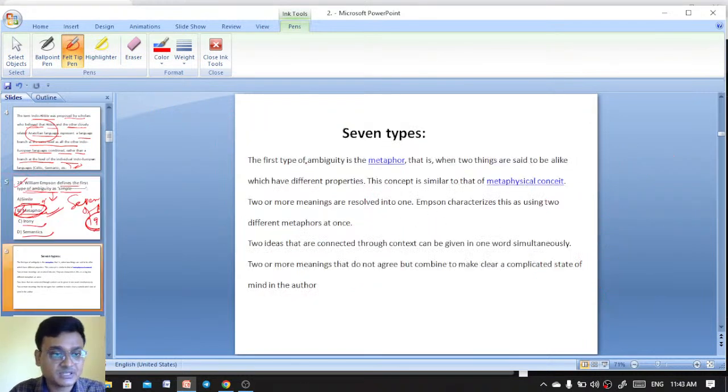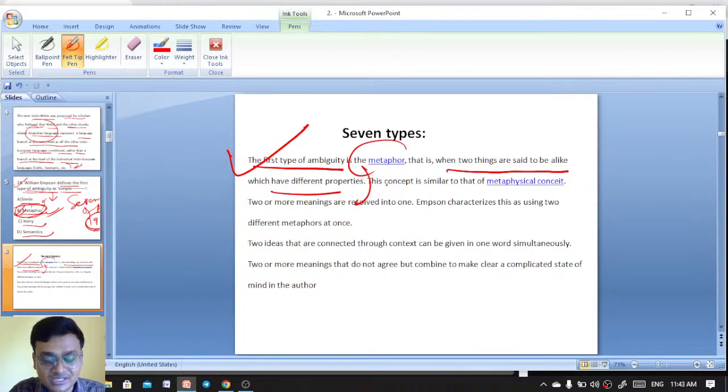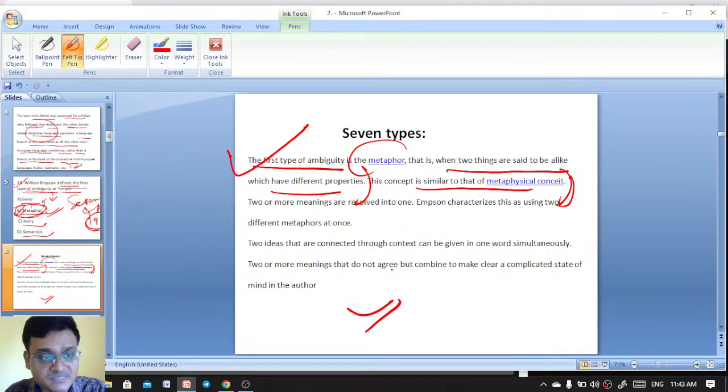Here is the explanation. The first type of ambiguity that William Empson has talked about is the metaphor, that is when two things are said to be alike, which have different properties, without using as, like, and such. The concept is similar to the metaphysical concept. This is Seven Types of Ambiguity by the New Critic William Empson.